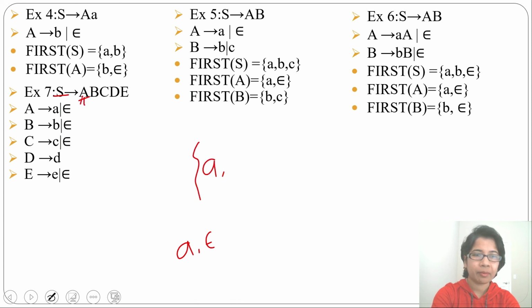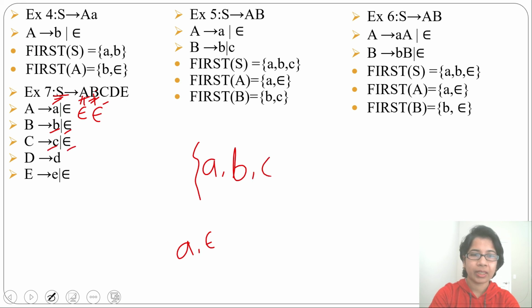Then in place of A, when we substitute epsilon, first of S will be first of B. What is first of B? B and epsilon. So just write down B. And when in place of B you substitute epsilon, first of S will be first of C. Now what is first of C? First of C is C and epsilon.